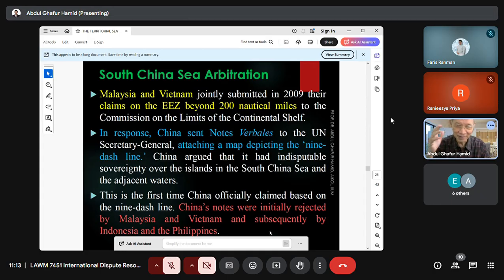These Chinese diplomatic notes were initially rejected by Malaysia and Vietnam, because Malaysia is claiming natural resources beyond the 200 nautical miles EEZ. So that's why Malaysia doesn't like it. Malaysia rejected this. Vietnam also rejected this. And later on, Indonesia and the Philippines also rejected this China claim on the South China Sea within the 9-dash line.